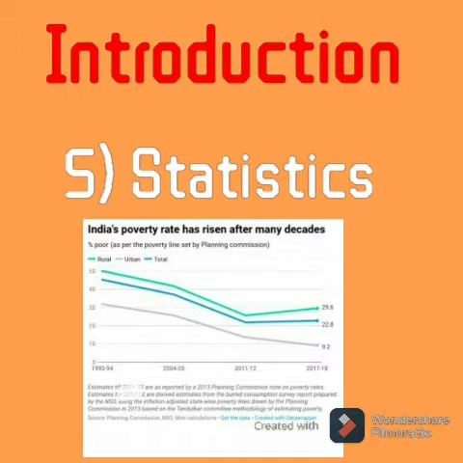The reason for these states being in the category of the poorest states is that 85% of the tribal population lives there. Also, most of these regions are either flood prone or suffer some other natural calamity. These conditions hamper agriculture to a great extent, on which the household income of these groups depends. All these facts make us wonder what must be the actual cause of this poverty. Let's see the causes of poverty.